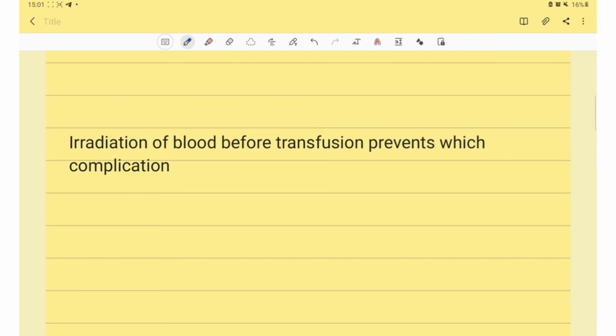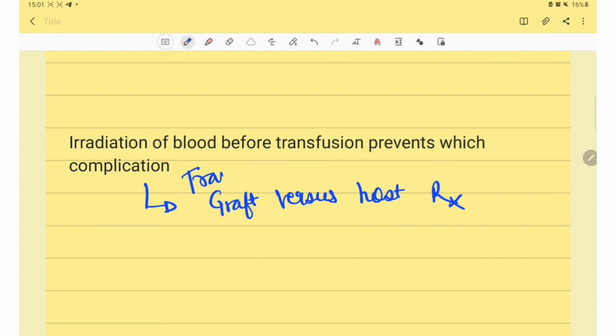Next question is, irradiation of blood before transfusion prevents which complication? The answer for this question is graft versus host reaction. It is transfusion associated graft versus host reaction.